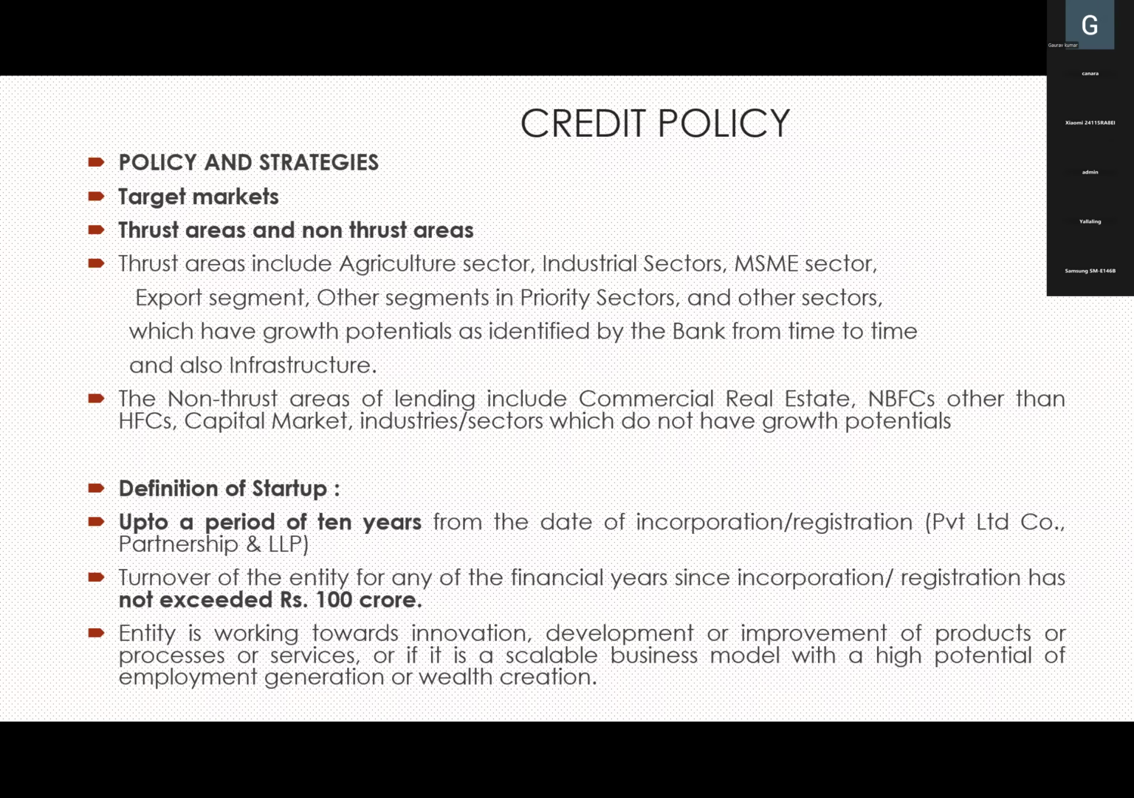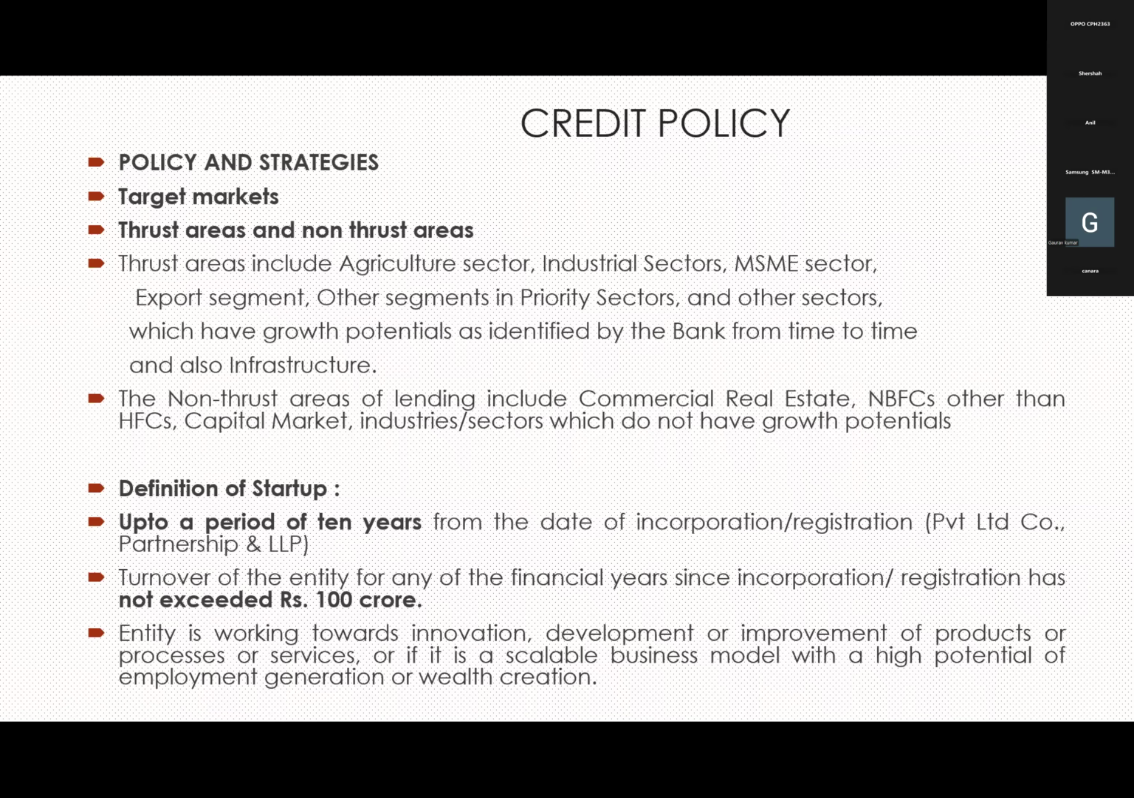our loans. These trust areas include agriculture, the industry sector, MSME, all priority sector. Apart from the priority sector, infrastructure, industries, big industries, everything will come here. This is trust area. And then what is non-trust area? Non-trust area includes mainly four aspects. One is commercial real estate. Second one is non-banking finance companies. Third one is capital markets. And the fourth one is industries which do not have any growth potential.